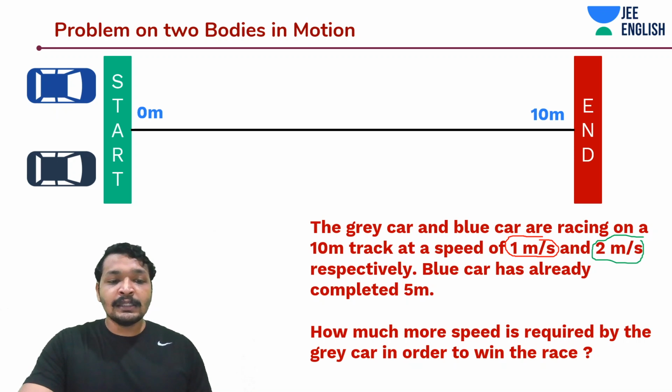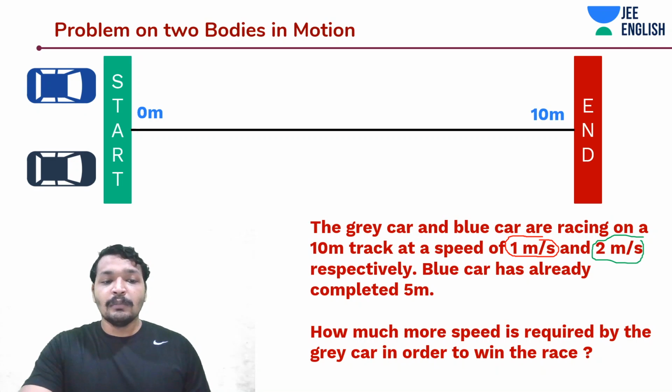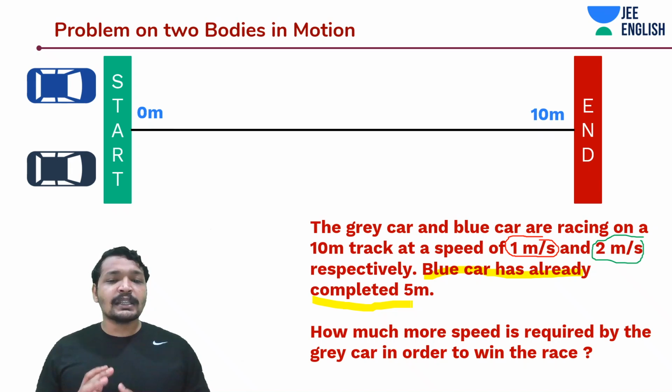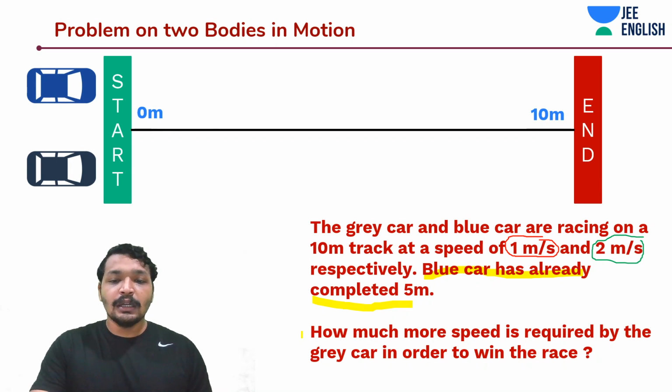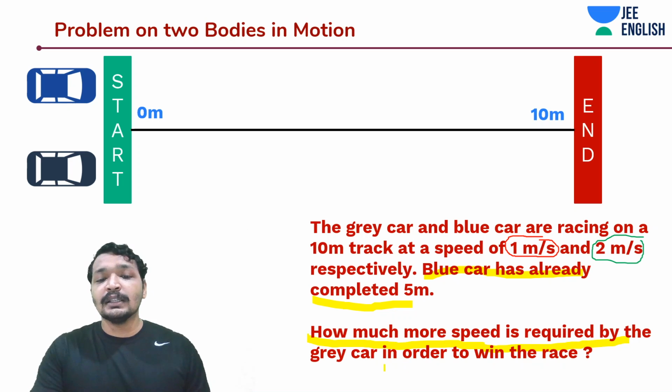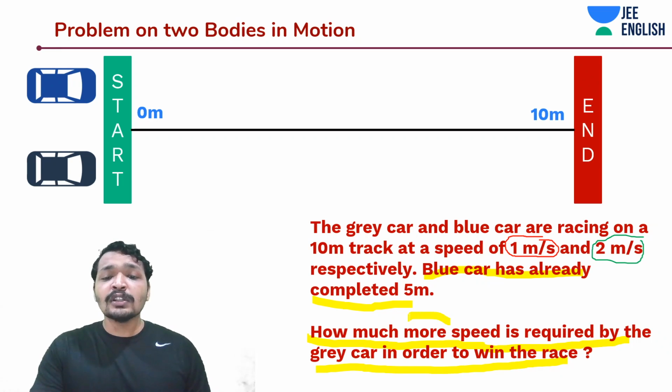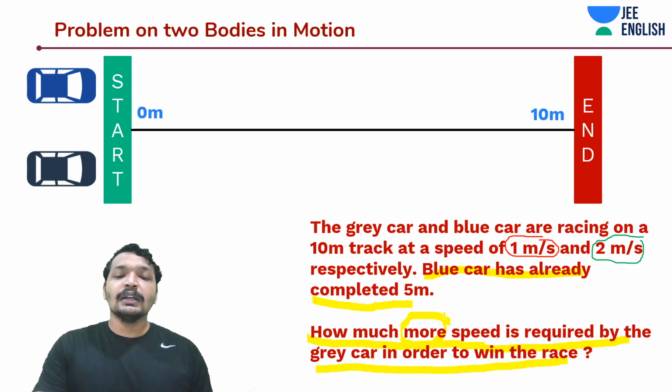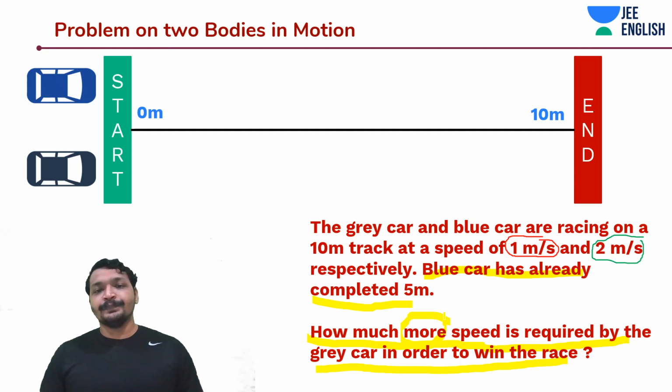Now, the question says, blue has already completed 5 meters. Blue has already completed 5 meters in this race. So, how much speed is required by the grey car in order to win this race? How much more speed is required by the grey car in order to win this race?